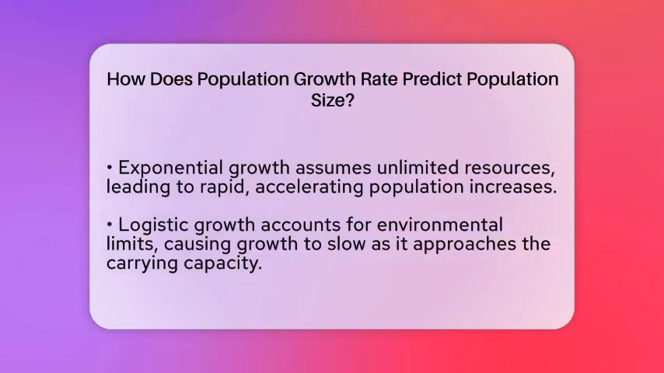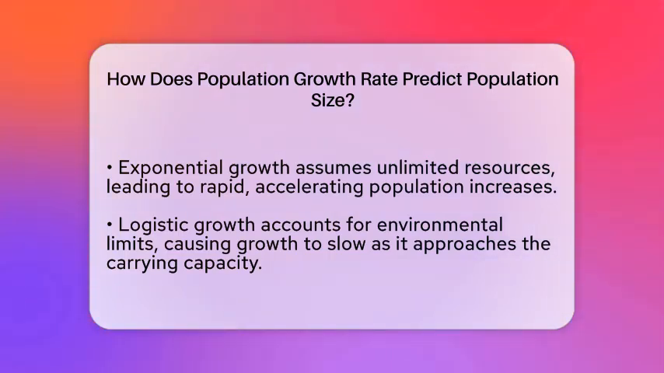The second model is called logistic growth. It considers environmental limits, like limited food, water, or space. As the population gets closer to the environment's maximum capacity, called the carrying capacity, the growth rate slows down. The population growth eventually stabilizes when it reaches this limit. This model reflects real-world situations better because resources are rarely unlimited.